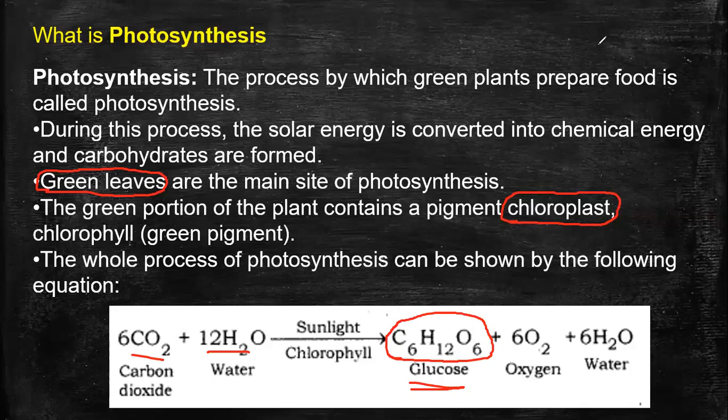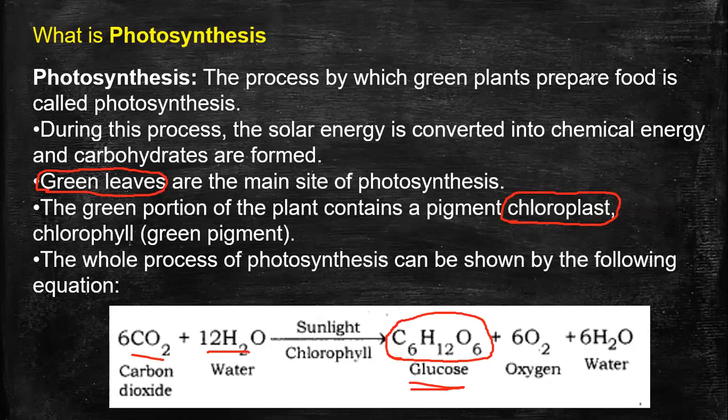So cell organelles are components within a cell that maintain the function of the cell. For example, mitochondria is a cell organelle, Golgi bodies, ribosomes, endoplasmic reticulum. All these are cell organelles, which you have learned in your previous classes.